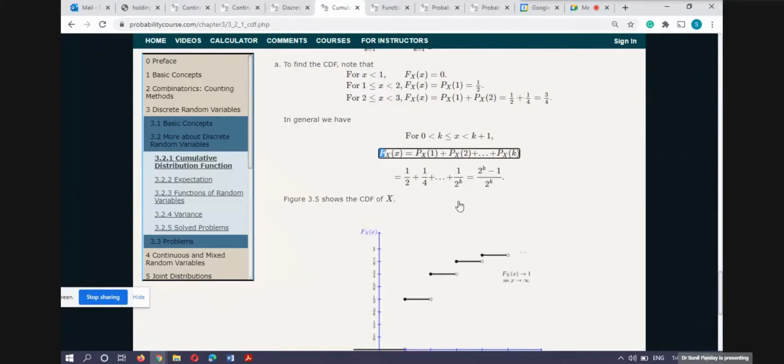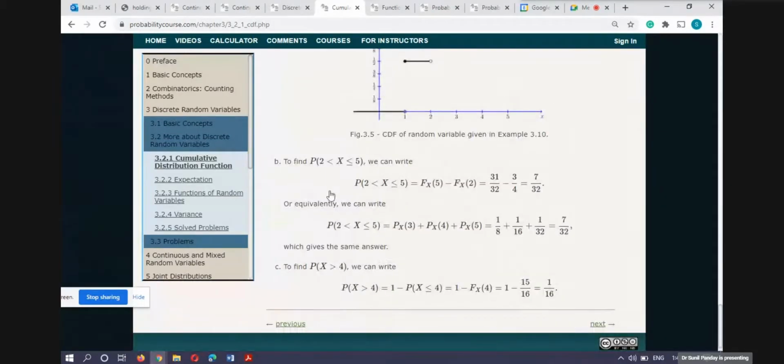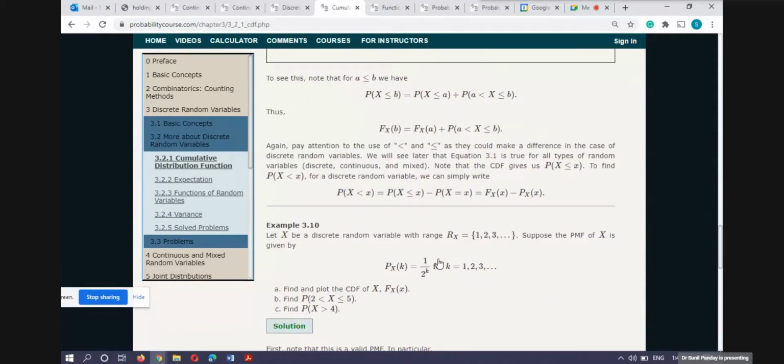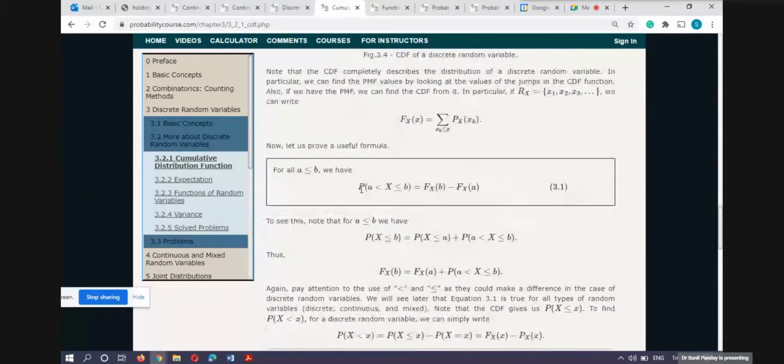Okay, we will go to the B part. So the B part is: x greater than 2 and less than or equal to 5. If you remember the result I told you, I already proved in one of the previous classes, that the probability that x is greater than a and less than or equal to b is equal to this one. Here less than or equal to is important. If it is not less than or equal to, then it is something else. And it is strictly greater than. So x is strictly greater than a and less than or equal to b, I have this one.